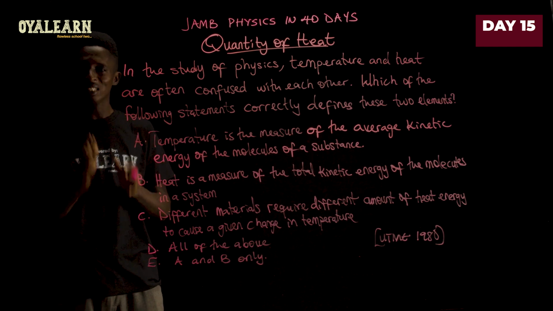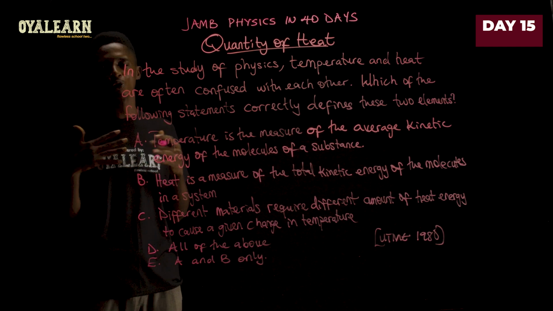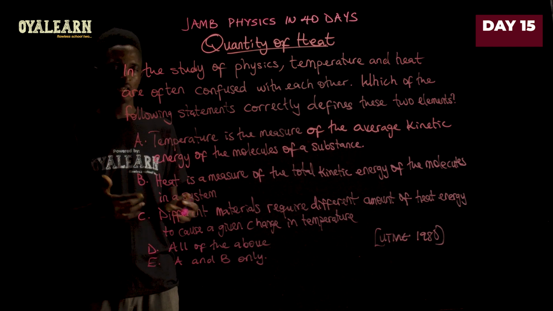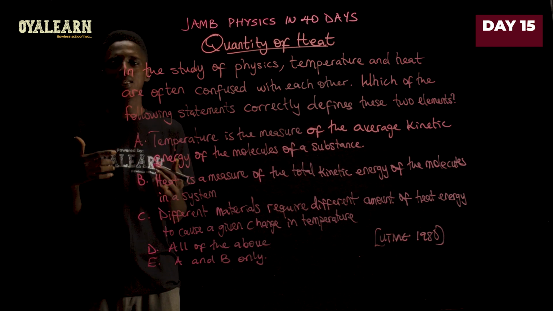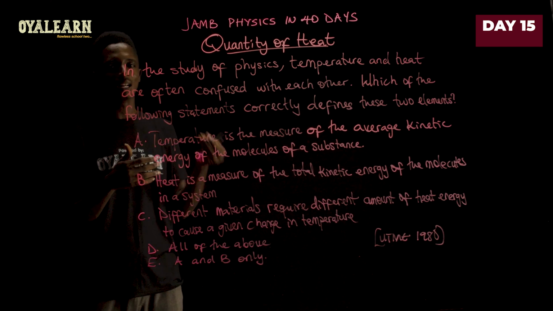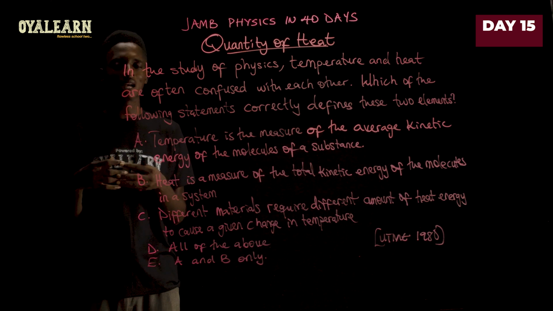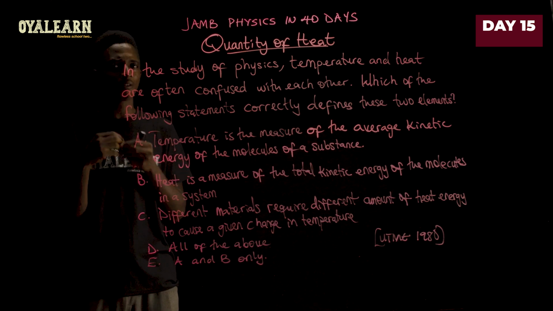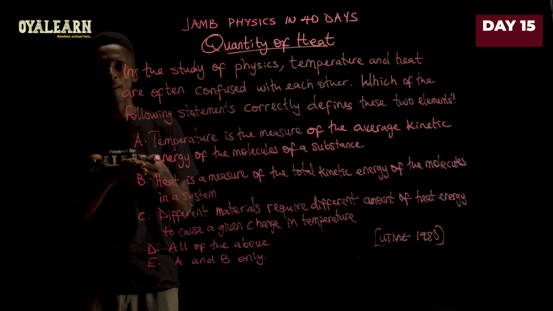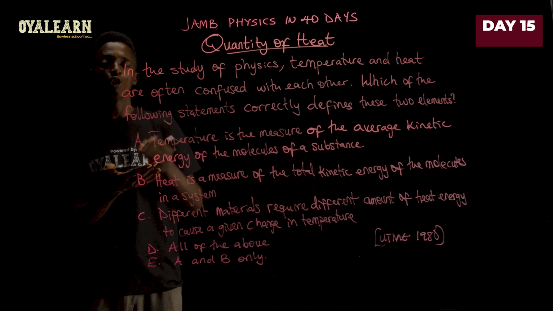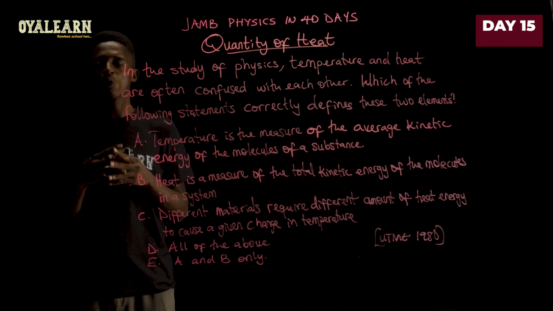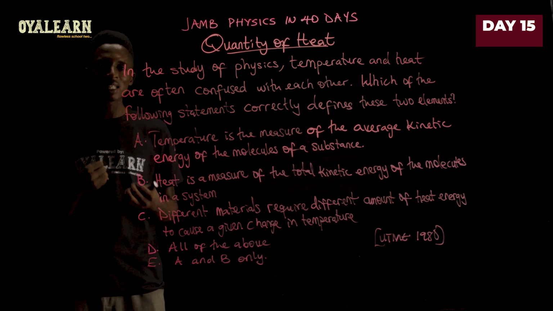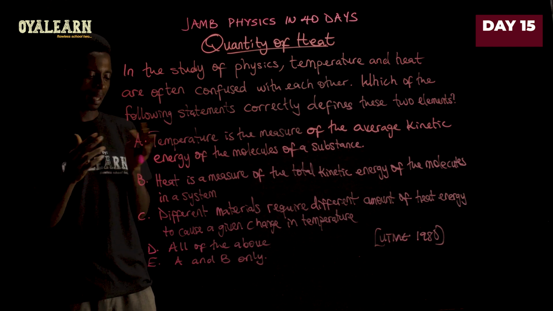So that tells you different materials have their threshold, the amount of heat they can take before their temperature changes. You can also do this by comparing between, say, an alcohol-based substance and water, like say ethanol, for example, or methylated spirit and the likes. You see that these things come to a boil very fast. Even with the temperature of your palm, they can begin to turn into vapor, right? Whereas water boils at 100 degrees Celsius. That's because it can take more heat energy than those other materials.